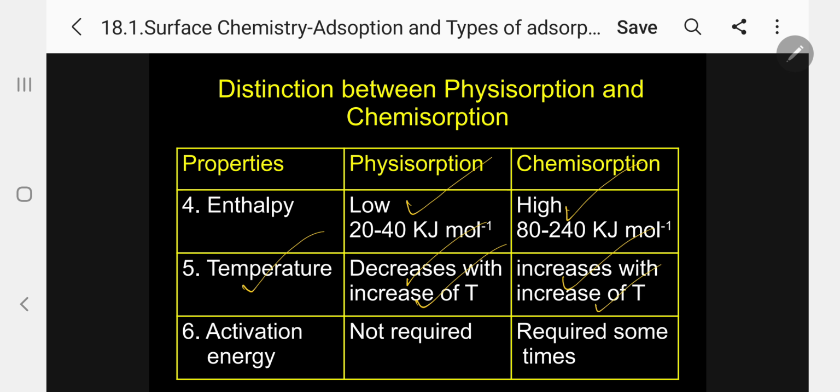It's the most important property to differentiate physisorption and chemisorption. And 6, activation energy. We know activation energy is nothing but EA. Generally not required for physisorption, whereas sometimes required in the case of chemisorption.